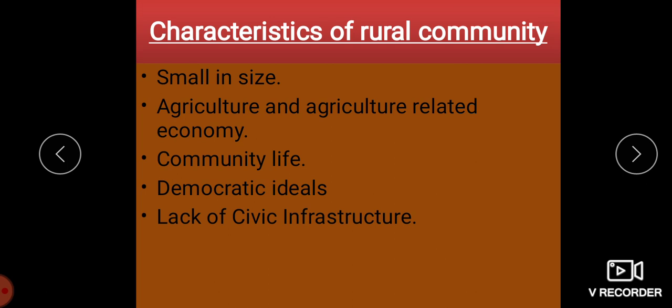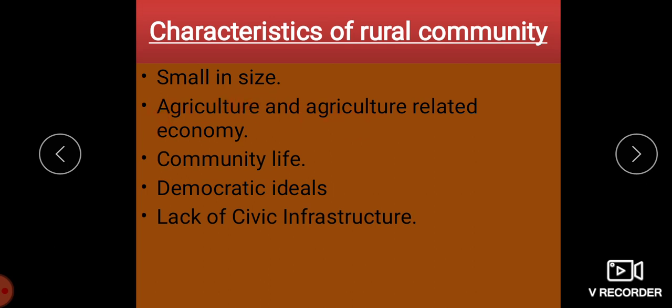When the 2011 census was held, we see that 68% of the Indian population, children, live in the villages. It influences the social life of the people, and the size of the village is small and the population density of the villages is also small. So that is why it is small in size.